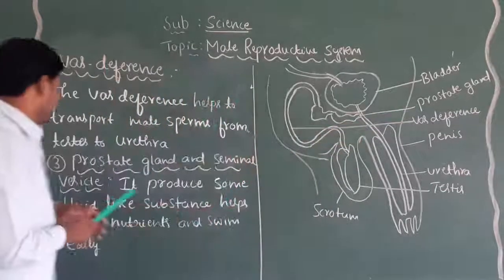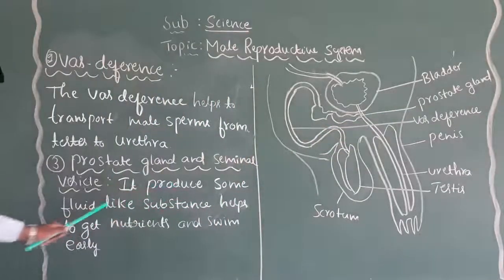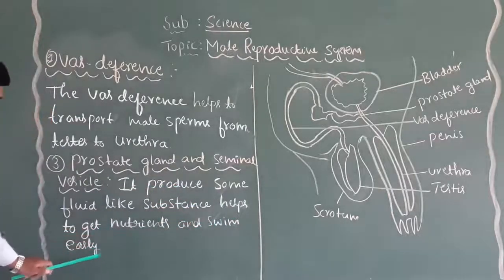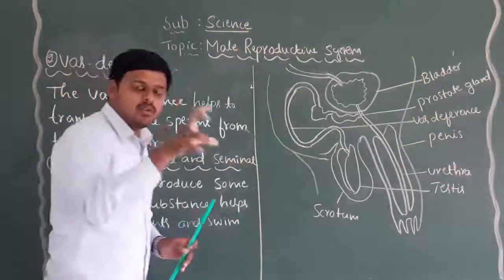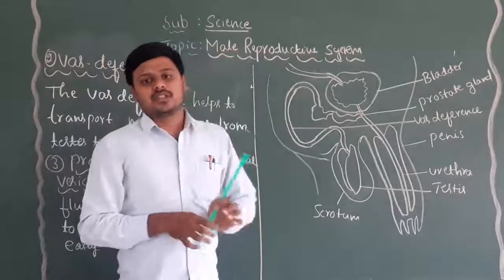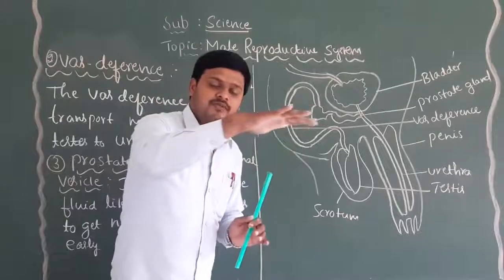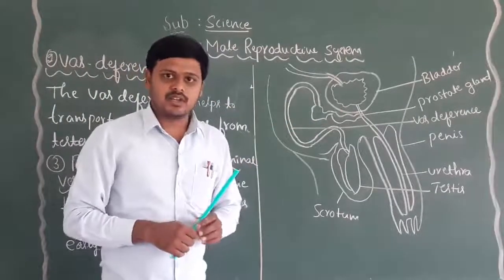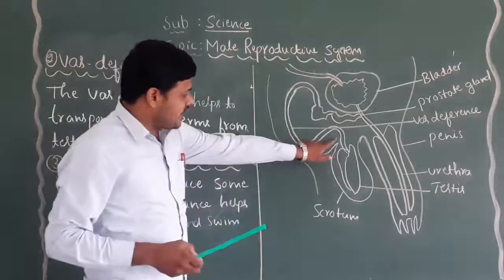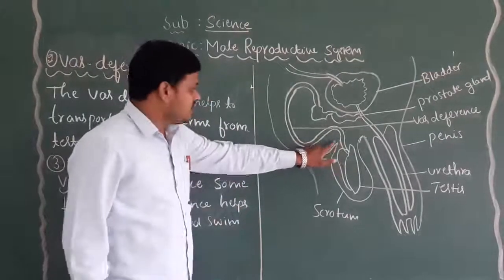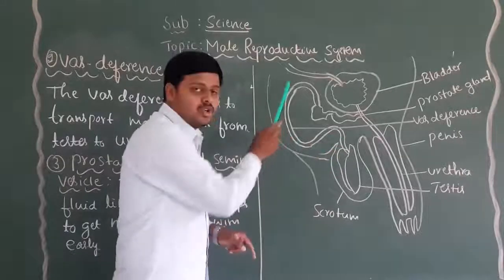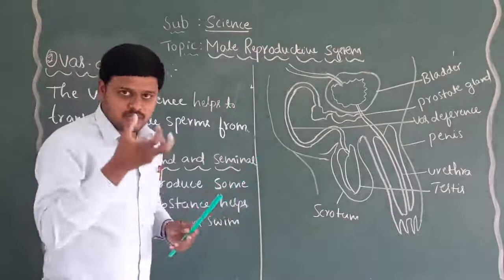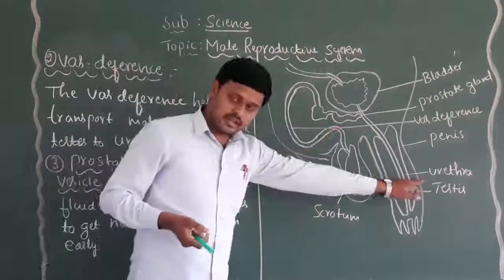Apart from that, because of the secretion of this fluid, which helps the sperms get nutrients, and because of the presence of fluid, the male sperm swim very fast towards the female egg. Understand now? The vas deferens are very helpful to transport the male sperms towards the urethra.